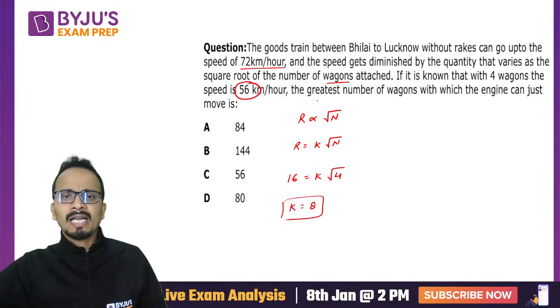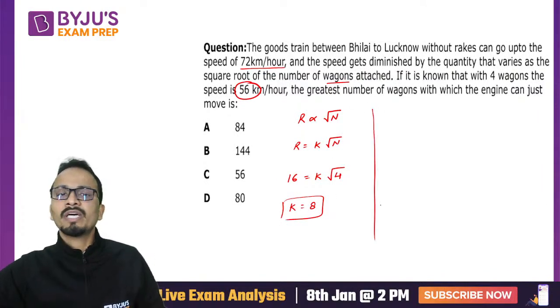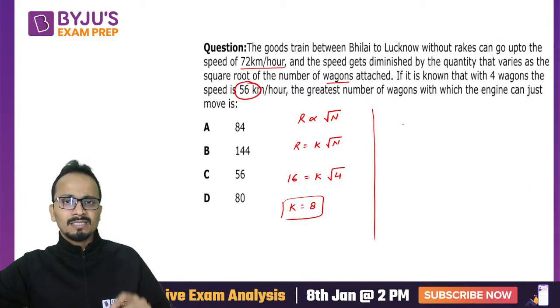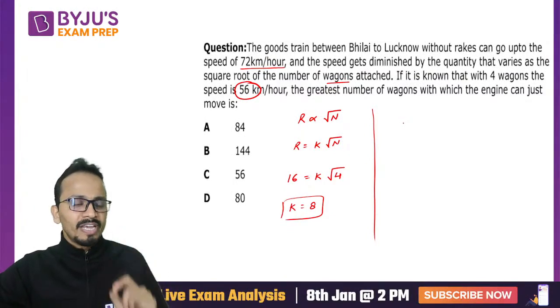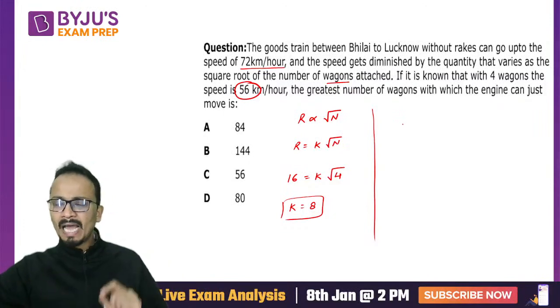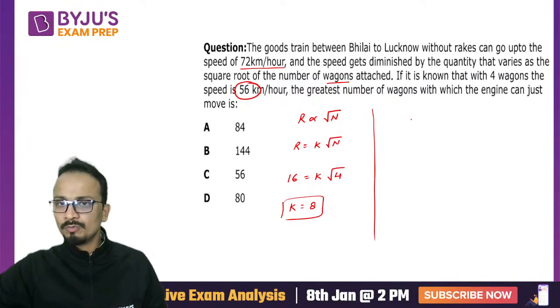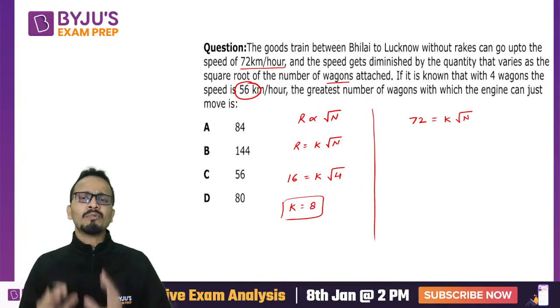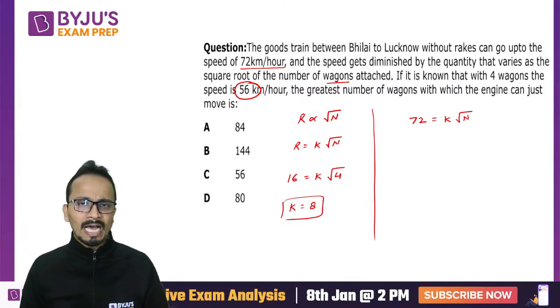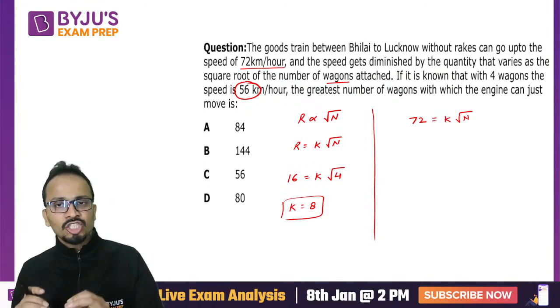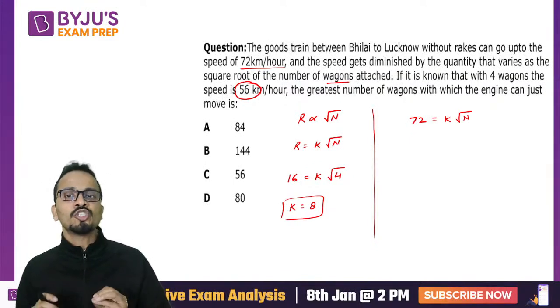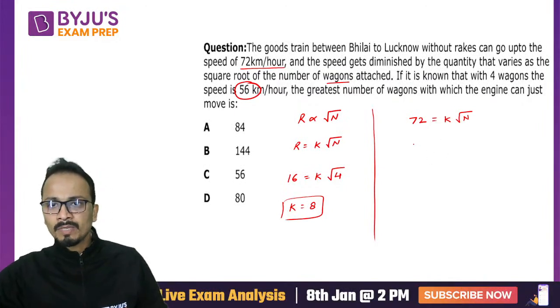Now they're asking the greatest number of wagons with which the engine can just move. So I'll assume that the engine is not moving. Without wagons, the speed is 72, and if I want to make the speed 0, the reduction in speed will be 72, and that will be equal to K root N. So I'll find the number of wagons attached so that the engine comes to rest.